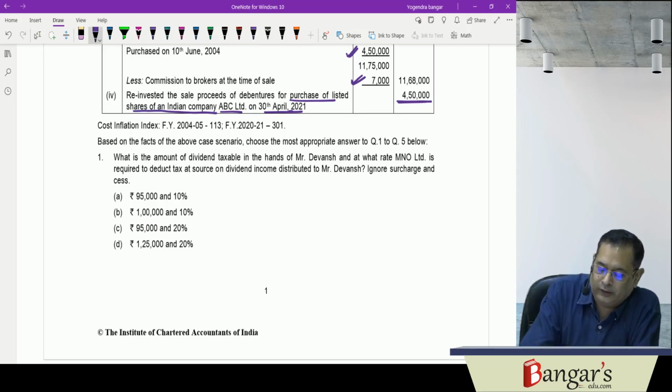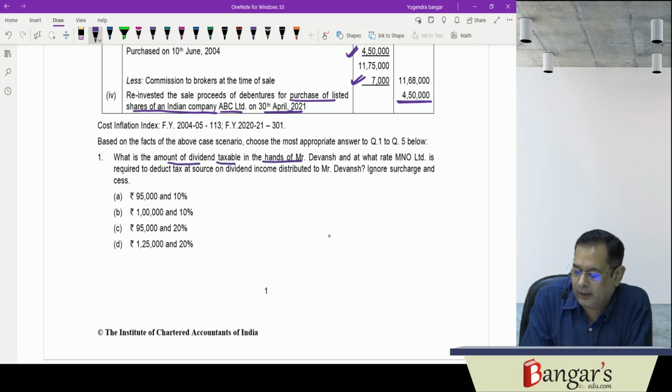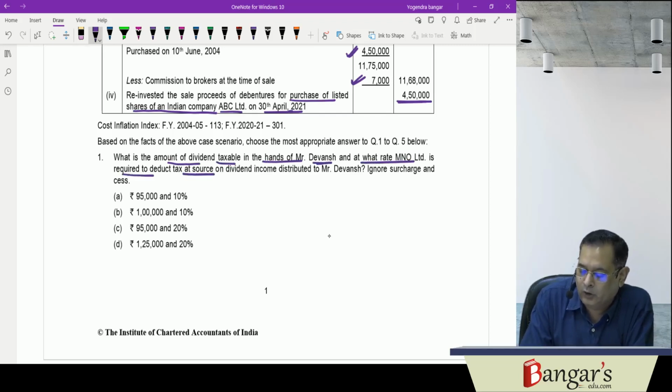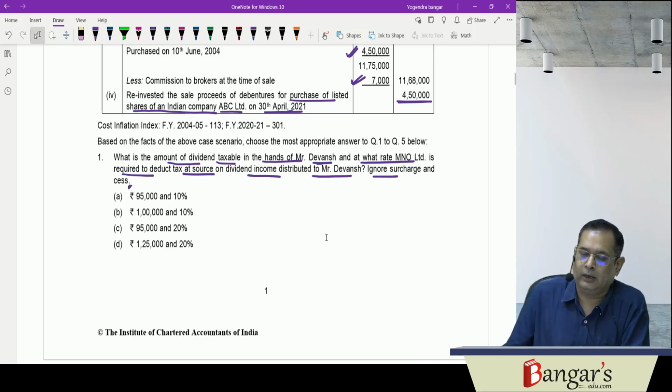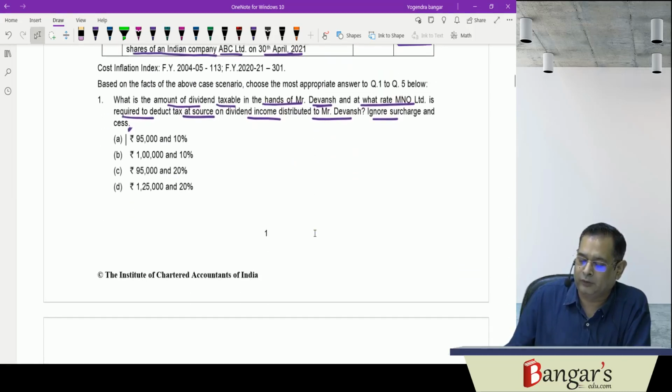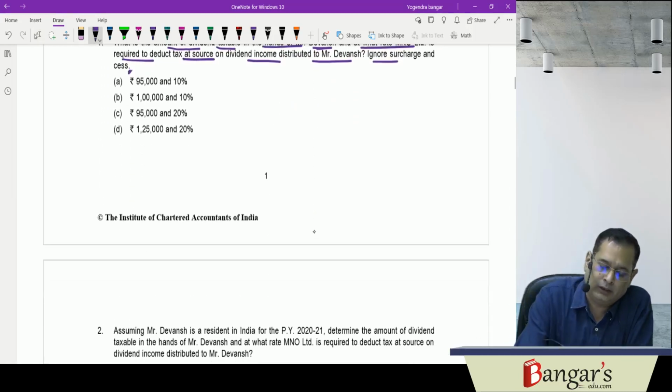So first is, what is the amount of dividend taxable in the hands of Mr. Devansh, and at what rate is MNO Limited required to deduct tax at source on dividend income distributed to Mr. Devansh, ignoring surcharge and cess. Fundamentally here, since he is a non-resident Indian, he will be governed by the provisions of Chapter XII-A, so it is an investment income.